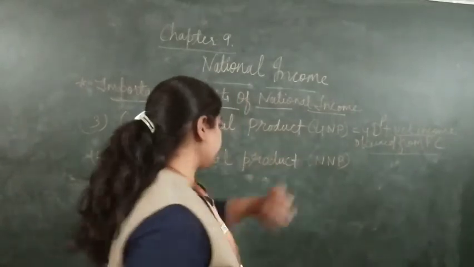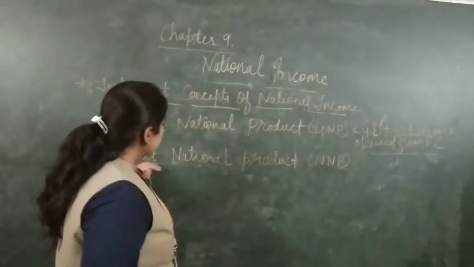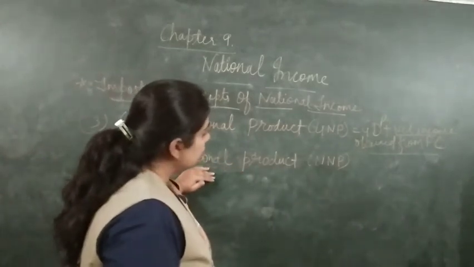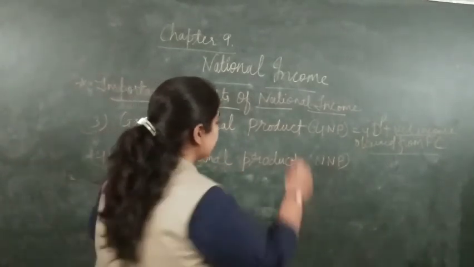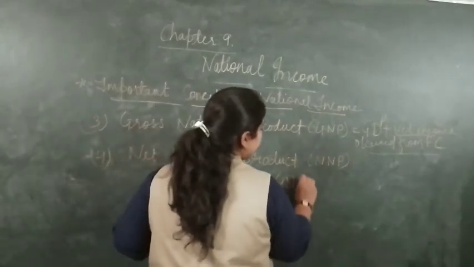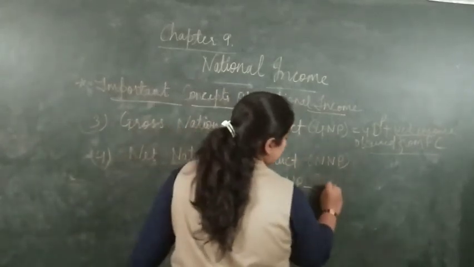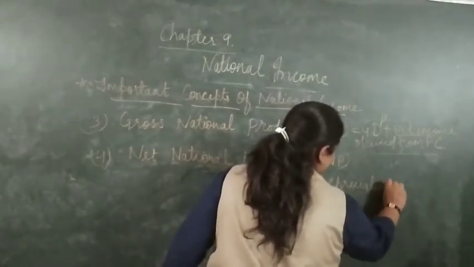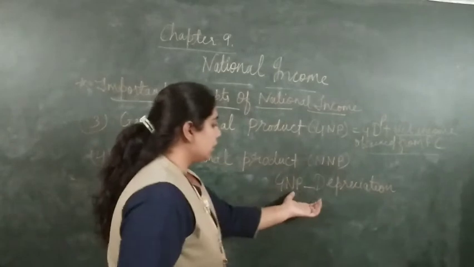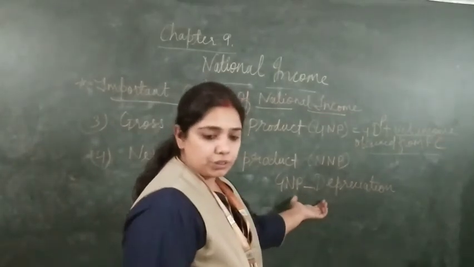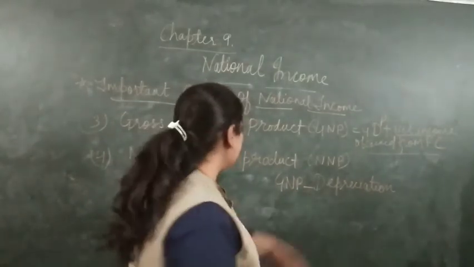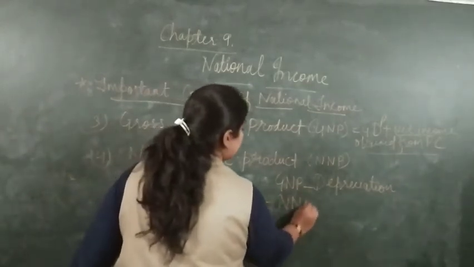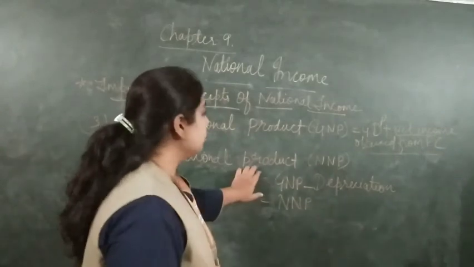Clear? And how are we going to get the net national product? We will get this from the GNP which we have calculated. In that, again, the depreciation of any of the assets occurs. If any depreciation occurs, then we deduct it and we get the NNP, meaning net national product.